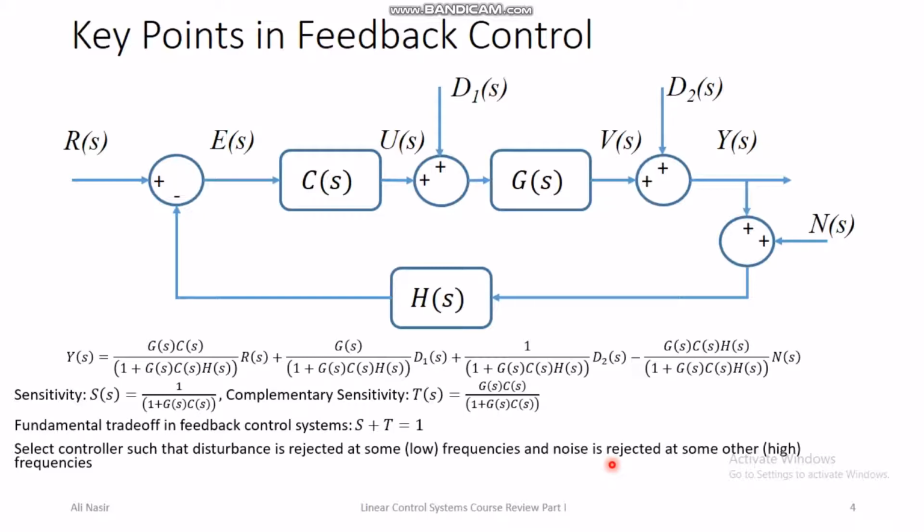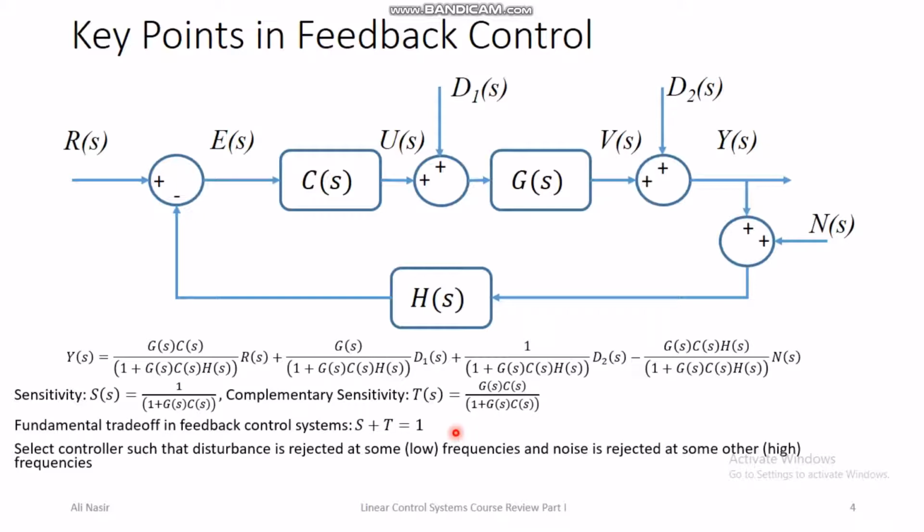The discussion and design with respect to disturbance rejection and noise rejection at different frequencies is basically taken up at the graduate level class in control systems, but here at least we should know about this fundamental trade-off in control systems, so that when we are practically working on projects, we should be aware that we cannot have a noisy sensor in the projects where there is a presence of non-trivial disturbance in the system.